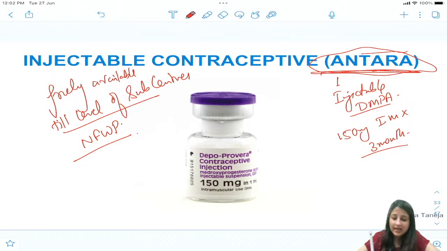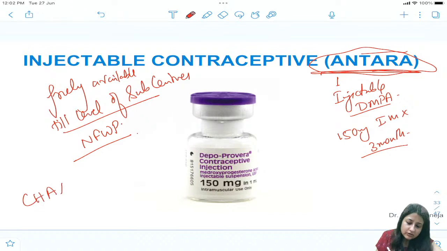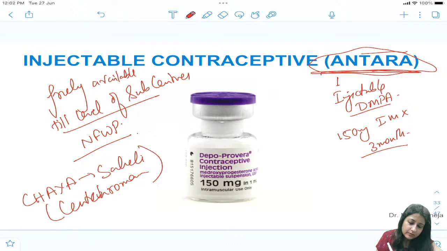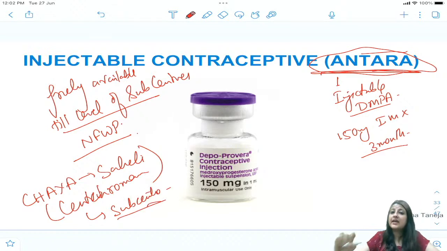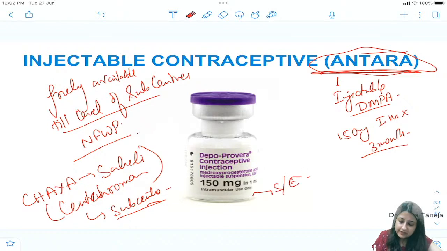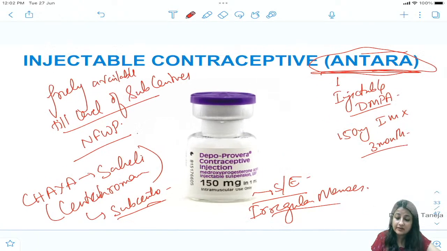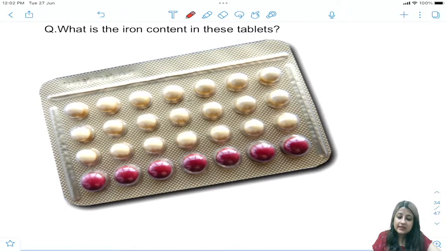Chhaya is also freely available till the level of subcenter. Chhaya is nothing but Saheli, or it is also called Centchroman. So the newer contraceptives are Antara and Chhaya. The only side effect of this is irregular menses. Otherwise it's a pretty good contraceptive. It's injectable.